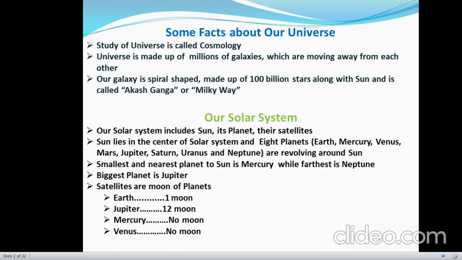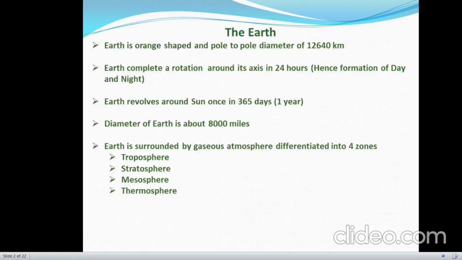Now come to our solar system. Our solar system includes sun, its planets, their satellites. Sun lies in the center of solar system, and 8 planets are revolving around sun. The smallest and nearest planet to the sun is Mercury, while the farthest is Neptune. Biggest planet is Jupiter. Most of the planets have their satellites which are known as moons. For example, one moon for Earth. There are 12 moons for Jupiter. Mercury and Venus have no moons.